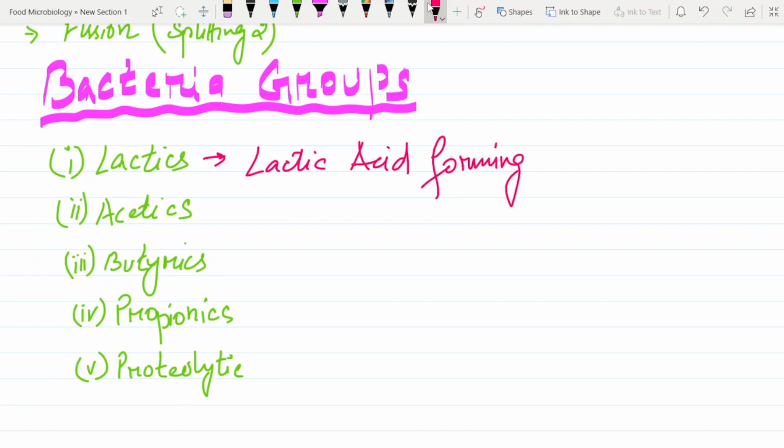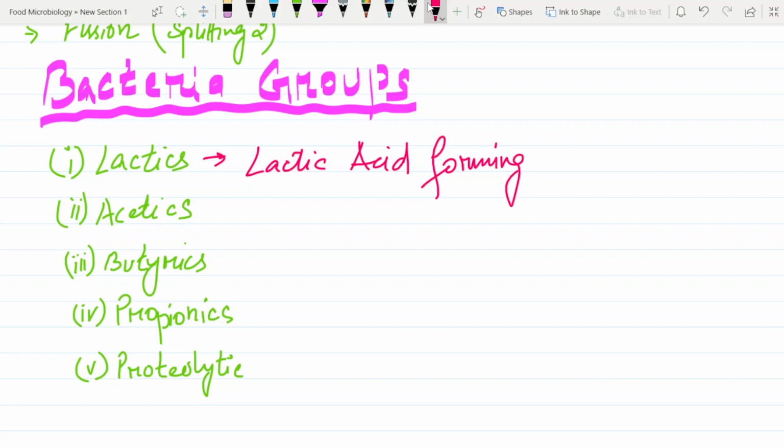This means this bacteria gives a product of lactic acid. Whenever these bacteria act upon any items, the product is lactic acid.